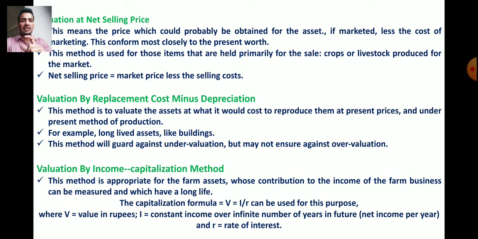So valuation is done on what cost would be required to produce them at present prices. So there may be undervaluation, meaning there are chances of lower prices, and there are also chances of overvaluation. So this is the valuation of farm inventory by replacement cost minus depreciation.